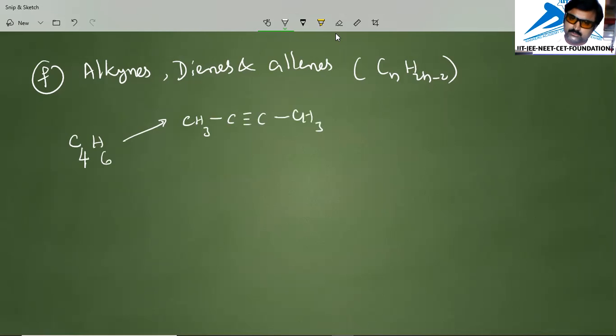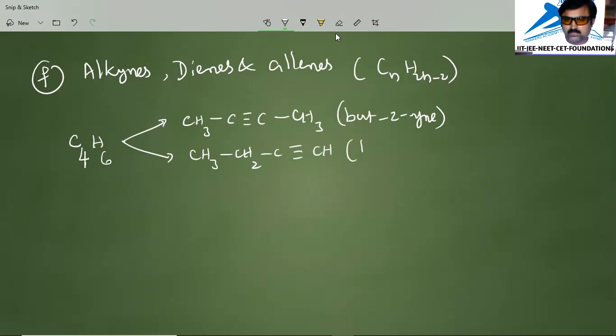I can call this one but-2-yne. So this is the C4H6 formula, and the same I'd like to write as CH3CH2C triple bond CH. This we'll call but-1-yne.